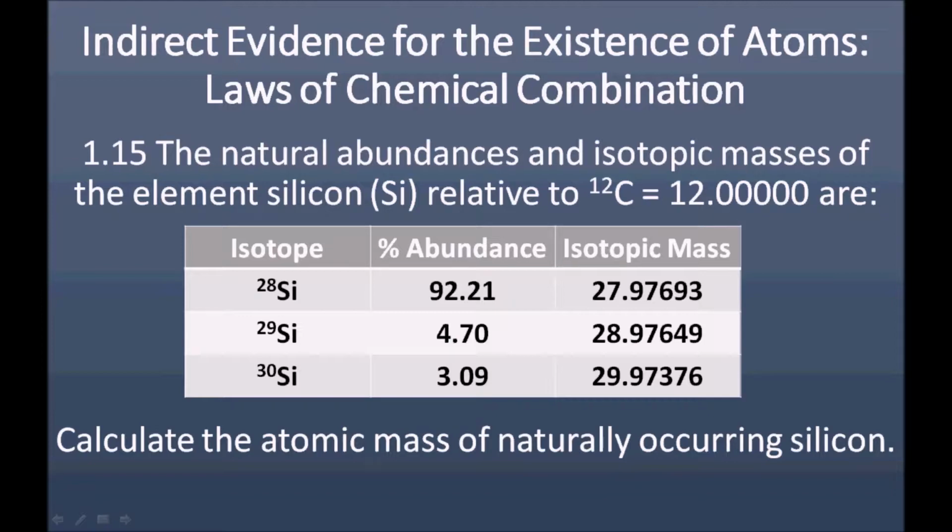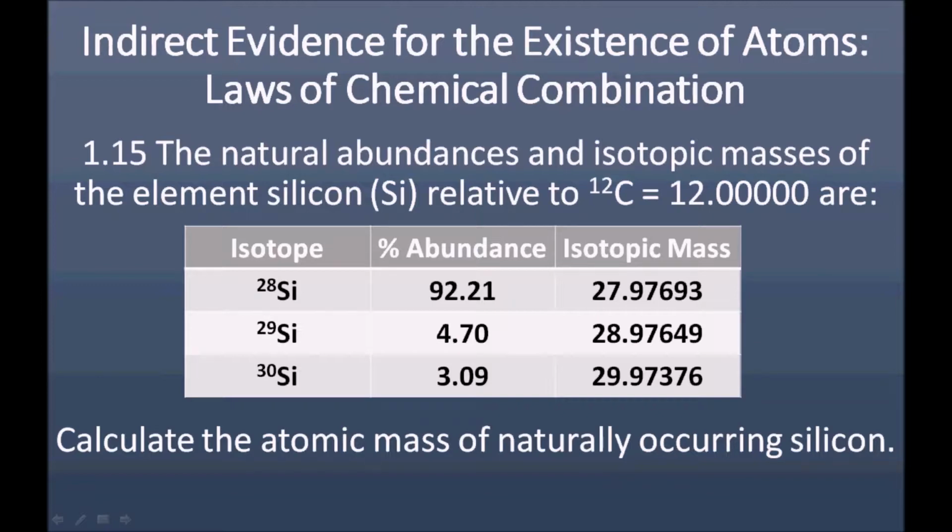The isotope of silicon with molecular weight 29 has a percent abundance of 4.70 and an isotopic mass of 28.97649. And the isotope of silicon with molecular weight 30 has a percent abundance of 3.09 and an isotopic mass of 29.97376. And the question asks us to calculate the atomic mass of naturally occurring silicon.